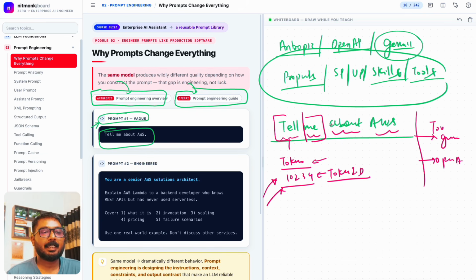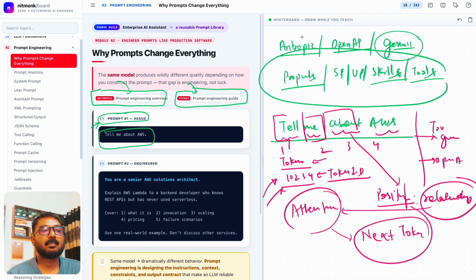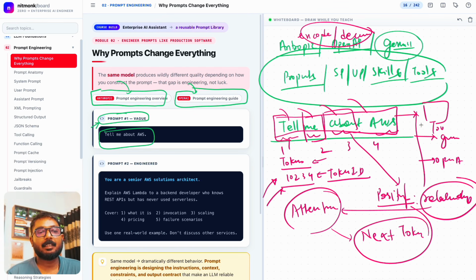Once they go inside the LLM, it does positioning of the words, like 1, 2, 3, 4, and so on. Then it tries to understand the relationship between the words using the attention mechanism that we learned in the previous video. Once it understands the attention, it tries to produce the next token. So all these encoder and decoder processes will happen, and then it will start producing the output. But it always depends on what you're asking. Because you just asked, tell me about AWS, it goes directly to the LLM and the LLM produces the output.